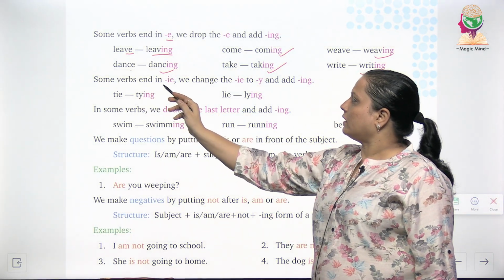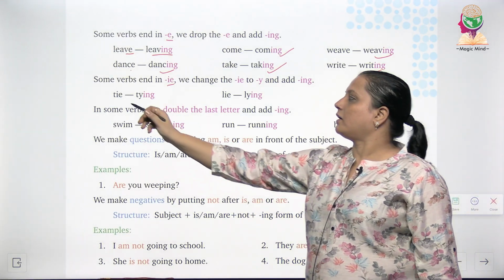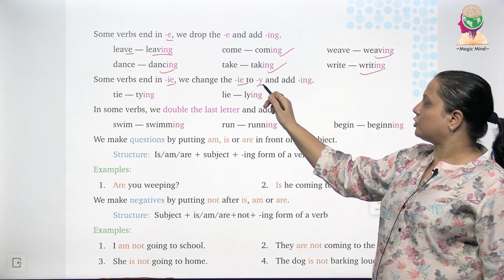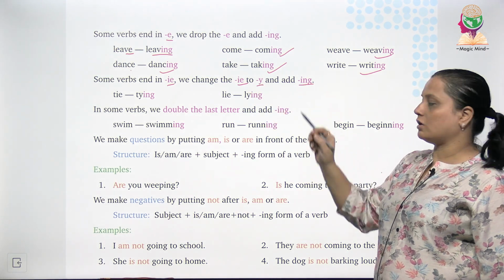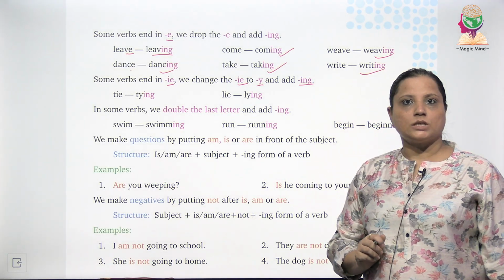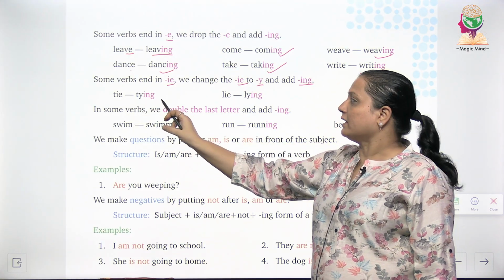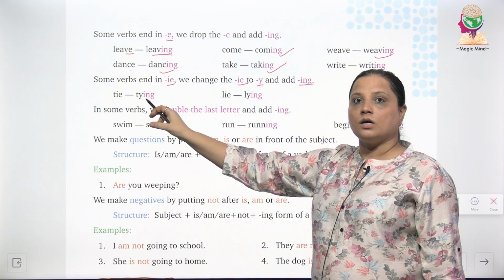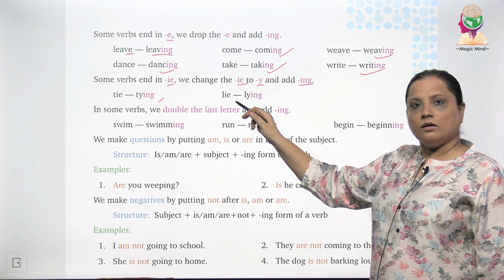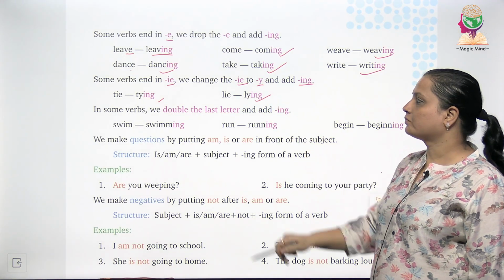Some verbs end in ie. Now there are certain words which end with ie. What will be the change? ie will be changed to y and ing will also be added to it to make it into present continuous tense. Tie changes into tying, and the spelling also changes. Lie changes into lying.